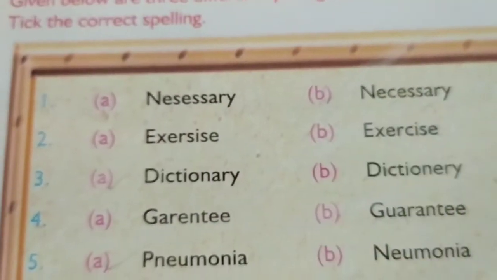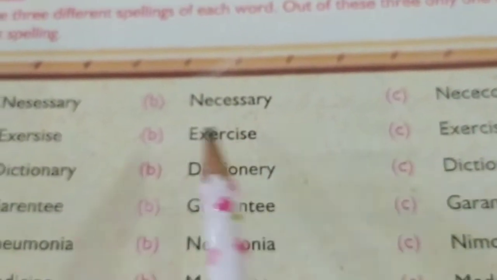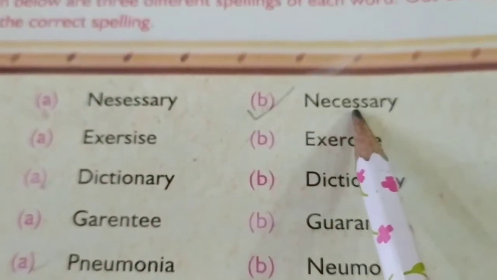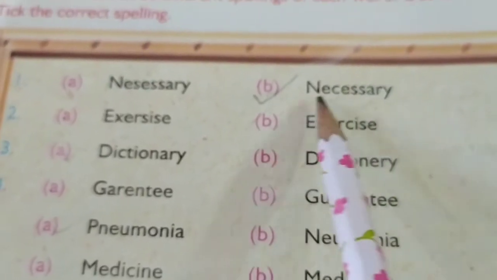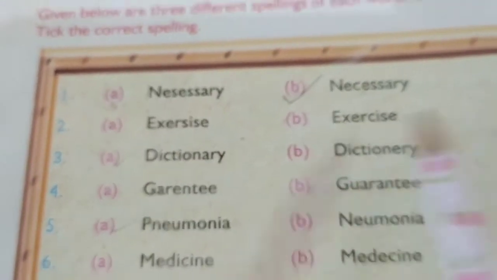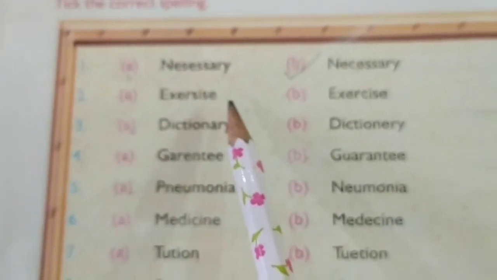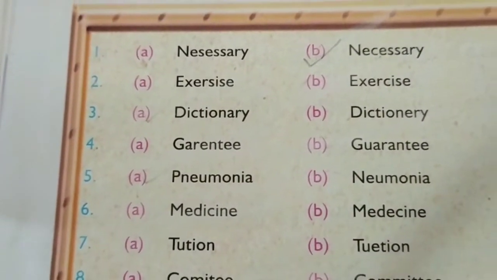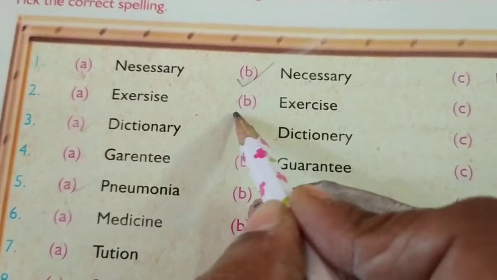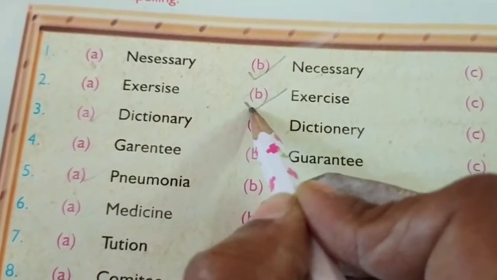Okay, so the first one, A. Necessary. So here we have 3 different spellings. Can you find the correct spelling? Yes, it is B, right? The correct spelling is Necessary. So this is the correct spelling of necessary. Next, exercise. See, we have 3 different words which give the same pronunciation, but the spellings are different. Is it, children? So which is the correct spelling here? Exercise. Okay, so take the B here.